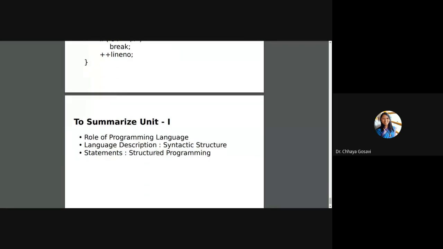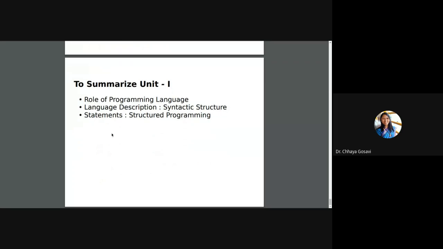To summarize unit number 1, it was a big unit. We needed 7 lectures to conclude this unit. We have seen what is the role of programming language. This part you can call a revision from FPL unit number 1. We have seen what is a language, what are the characteristics of language, then generations of programming language, what are different programming language paradigms, what are the examples of programming language paradigms, etc. That was the role of programming language. Then we started with language description, which is syntactic structure. Note that when you write a program, it is called source code.